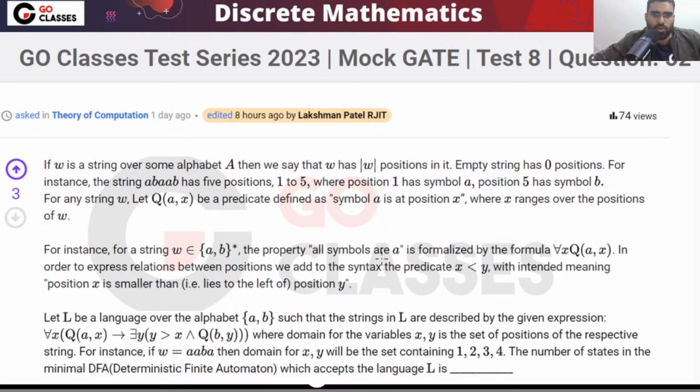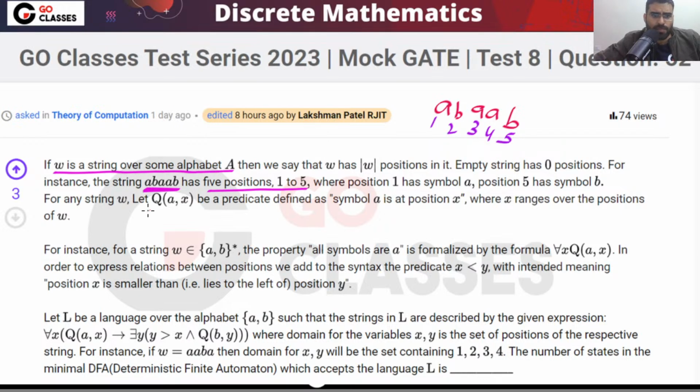You can read the question, but let me explain. You can spend some time and read the question. The question is basically saying that you have a string. In that string you have positions. For example, this string A B has 5 positions. Position number 1, position number 2, position number 3, position number 4, position number 5. So this has 5 positions.